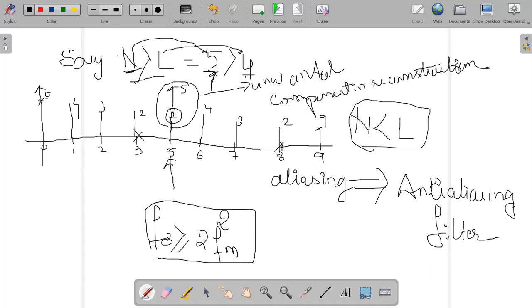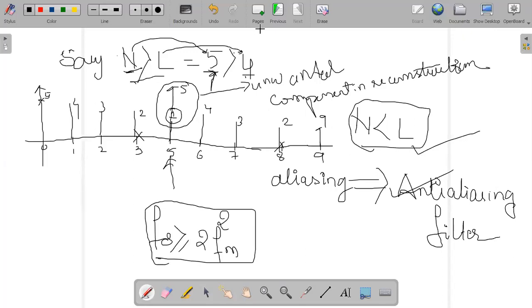This is the Nyquist rate. So if you want to avoid aliasing, you should use this condition. The hardware part is the anti-aliasing filter, so that there is no overlapping of signals at this particular point. This is the concept of aliasing.